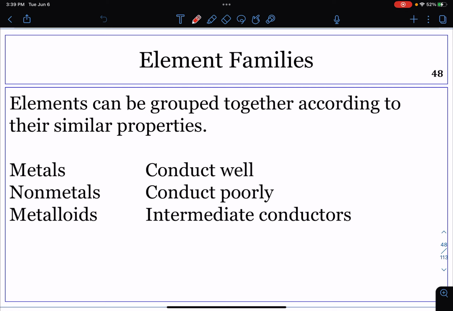While many elements differ dramatically in their chemical and physical properties, some elements have similar properties. For example, many elements conduct heat and electricity very well, whereas others are very poor conductors. So these properties can be used to sort the elements into three classes: metals, nonmetals, and metalloids, which are intermediate. They can sometimes conduct well, or some of them do not conduct very well.